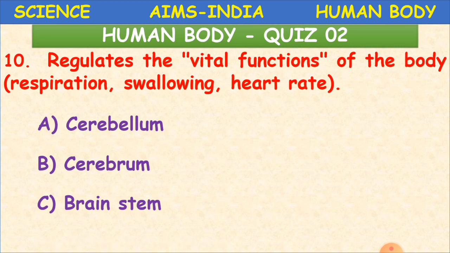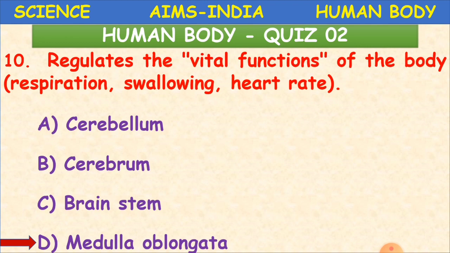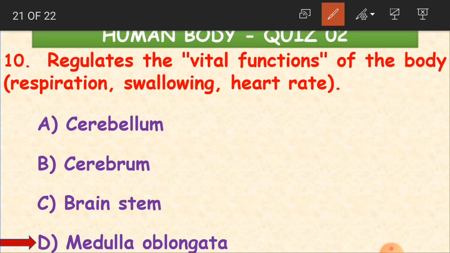Okay, clear, children? As we learnt, the cerebrum controls our memory, intelligence, logic and all that. The cerebellum controls our muscle actions, body part actions and all. The medulla oblongata controls our respiration, swallowing and heart rate. So these are the things regulated by the brain, controlled by the brain.